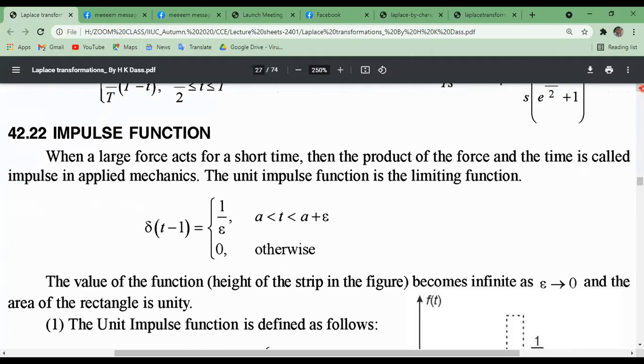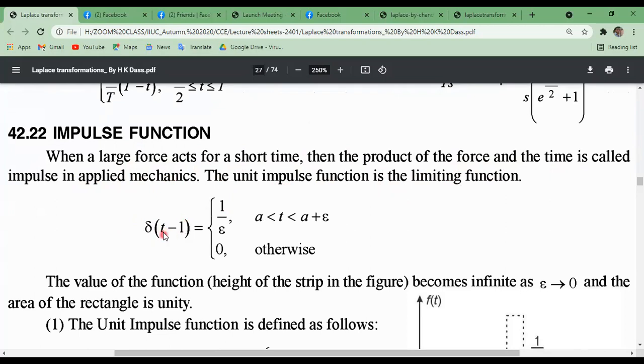Now another important property of the Laplace transform. When a large force acts for a short time, then the product of force and time is called impulse in applied mechanics. In mechanical engineering, especially when a large force acts for a very short time, like an explosion, the force will be big. Then the product of the force and the time is called impulse in applied mechanics, and the unit impulse function is the limiting function.